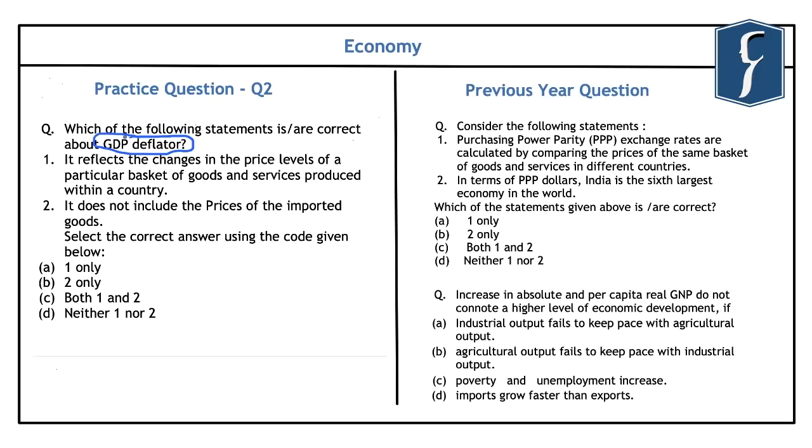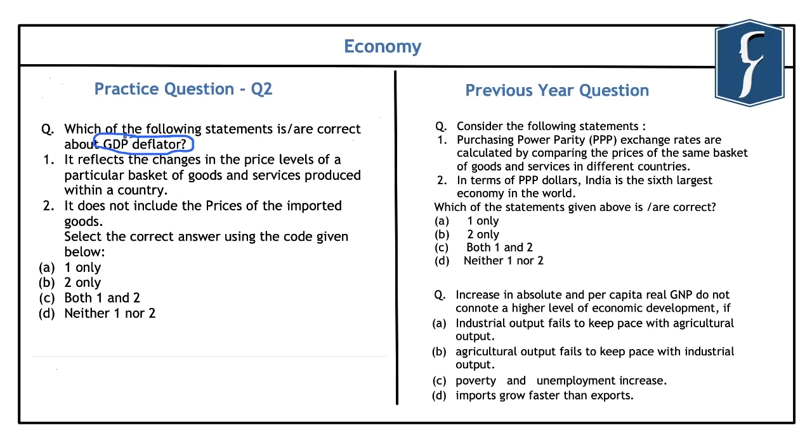The nominal GDP refers to the value of gross domestic product at current prevailing prices, and the value of real GDP is calculated in such a way that goods and services are evaluated at some constant set of prices. If this ratio of nominal GDP to real GDP is calculated, it tells us about the situation of prices in an economy regarding the goods and services produced within that economy.